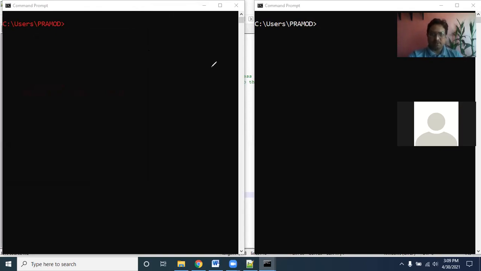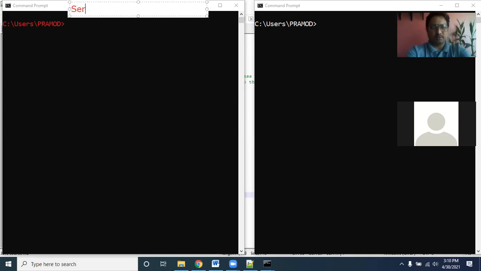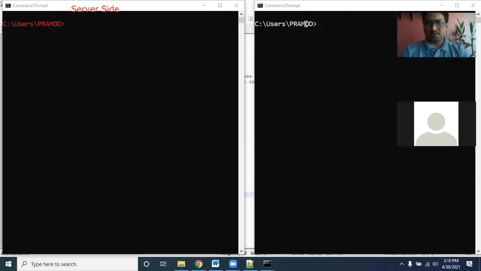So when I say the server process, you will look at the server side. This side I am deciding in advance. This will be the server side and I will be executing the server process here. And this one here is the client side. So whenever I explain, you are notified which window you are going to look at. Okay.